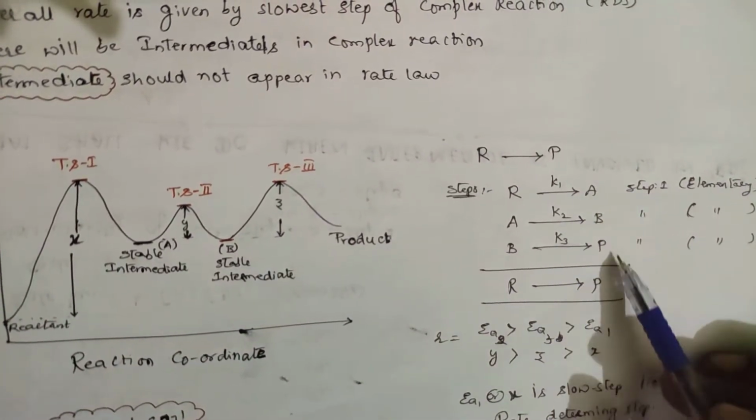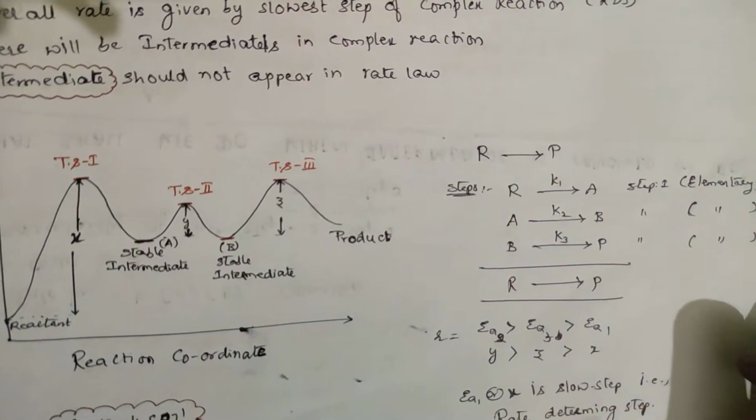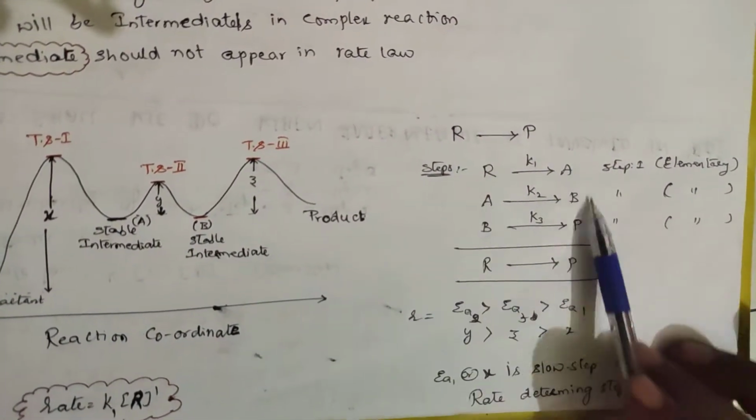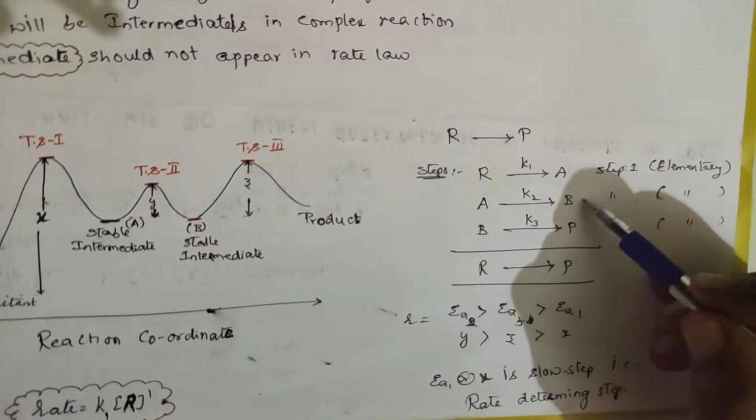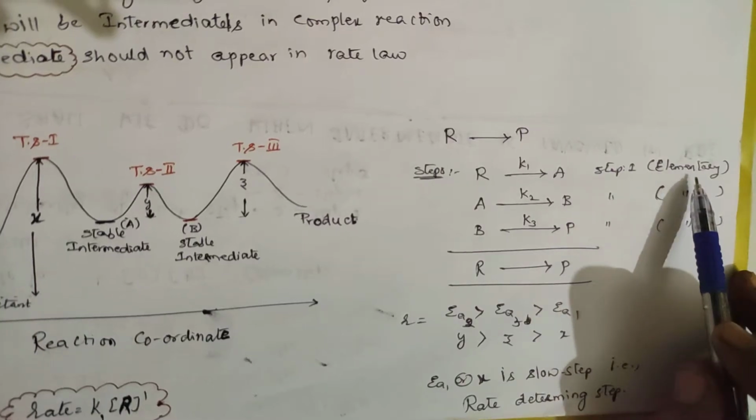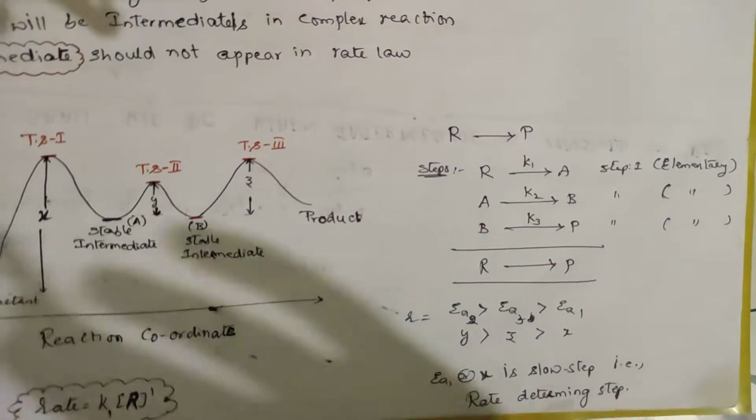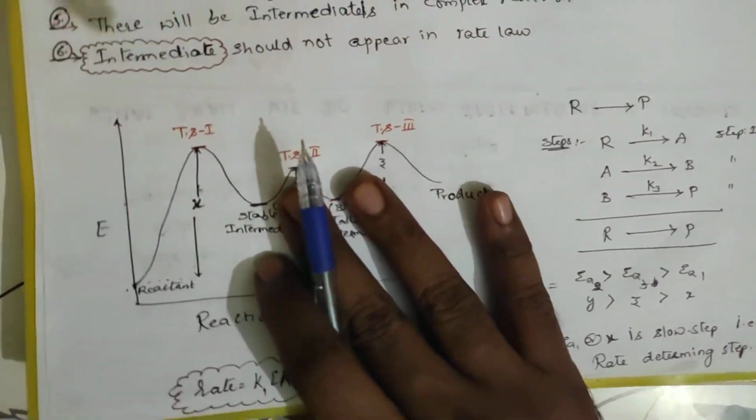See, there are multiple steps, but here it is looking like a single step reaction. So a complex reaction will have multiple steps and there will be formation of intermediates. A and B are the intermediates here. So step 1 is an elementary reaction, step 2 is also elementary, step 3 is also an elementary reaction. For each step you can define the molecularity, but for the overall reaction you can't define it.